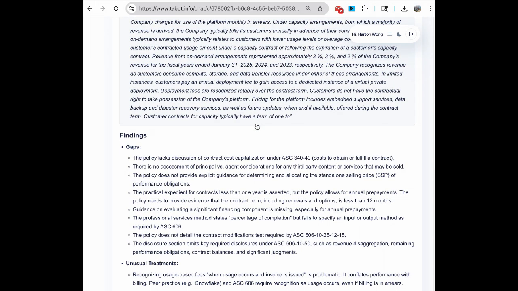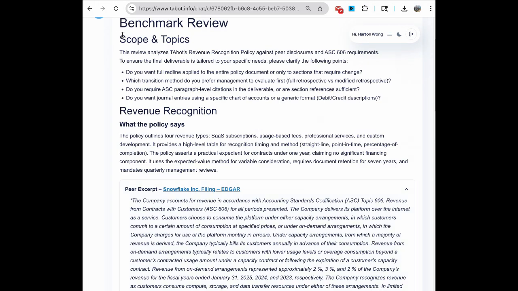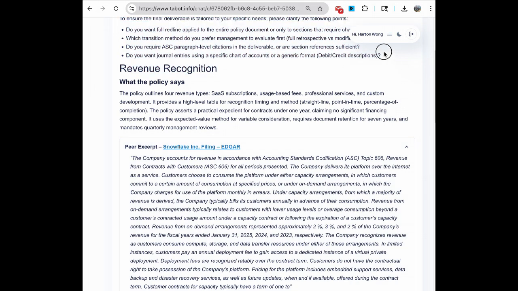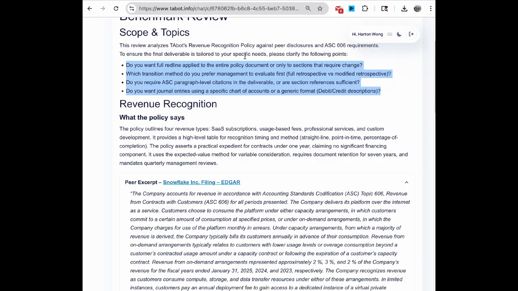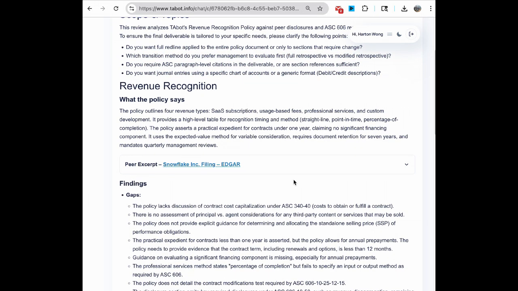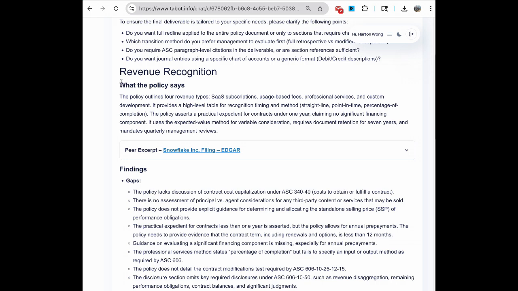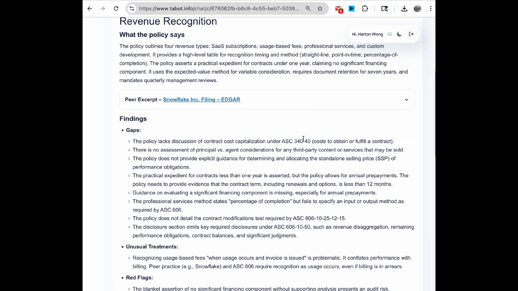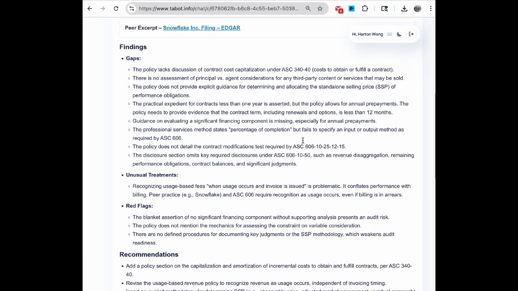At the top, it summarizes scope and topics, and if needed, asks a few setup questions, for example, whether you want a full redline, or if management should evaluate a particular transition method first. Then comes the analysis. Benchmark lays out what your policy says, a peer excerpt side by side, and the findings, gaps, unusual treatments, and audit red flags.